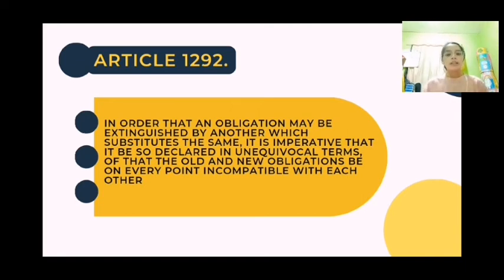The cancellation of the old obligation by the new one is a necessary element of novation, which may be effected either expressly or impliedly. While there is really no hard and fast rule to determine what might constitute sufficient change resulting in novation, the touchstone, however, is irreconcilable incompatibility between the old and the new obligations.